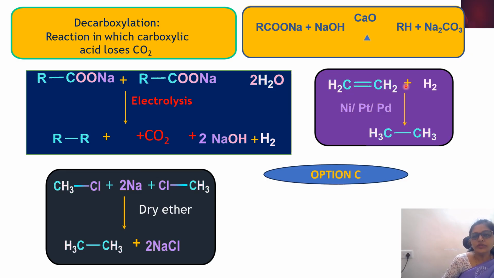Okay, so here we want particularly methane. Let us analyze these reactions now. If you take Woods reaction, you can see that a compound containing minimum 2 carbons is obtained. So here alkanes are prepared. To represent a double bond, obviously we need 2 carbon atoms. So here also in the product minimum 2 carbons will be there. On electrolysis also you can see that minimum 2 carbons are there.